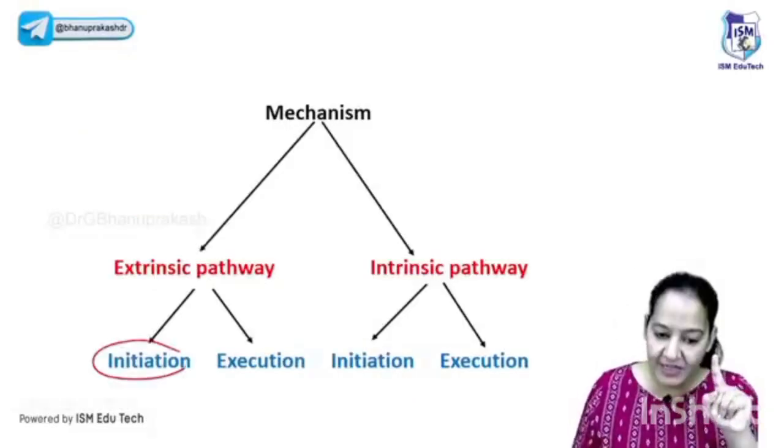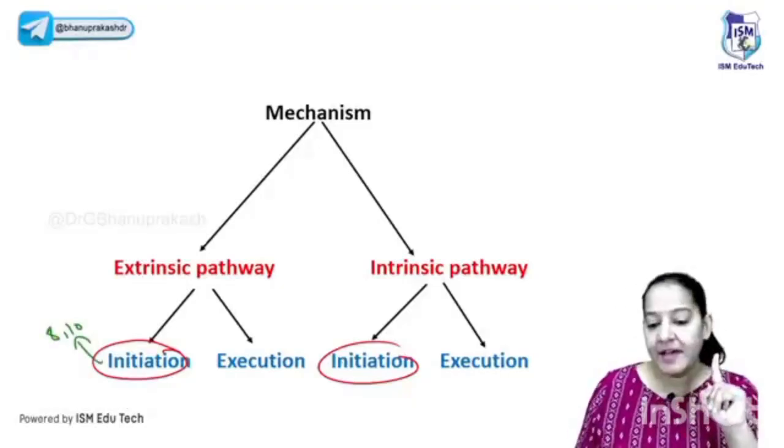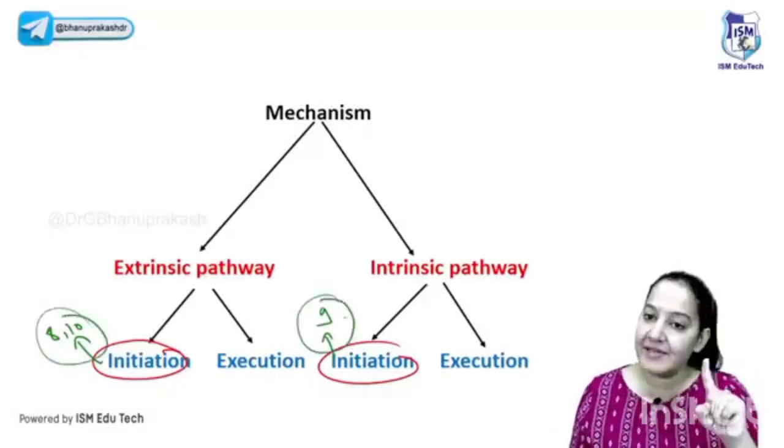So till now I taught you the initiation of both of them. Can you tell me the endpoint? Here the endpoint was activation of caspase 8 and 10. Here the endpoint is activation of caspase 9. You will say, ma'am, what's ahead? Here the death receptors were required. Here mitochondria and cytochrome C were required.